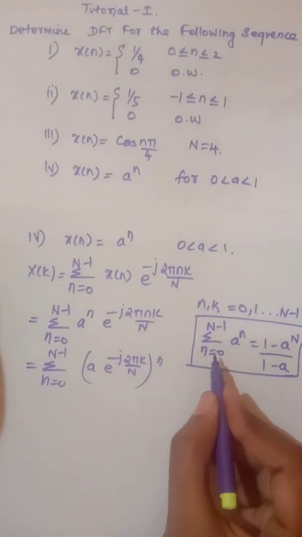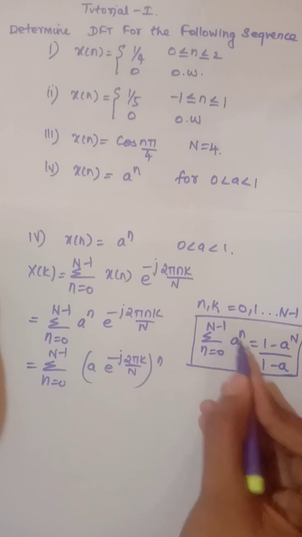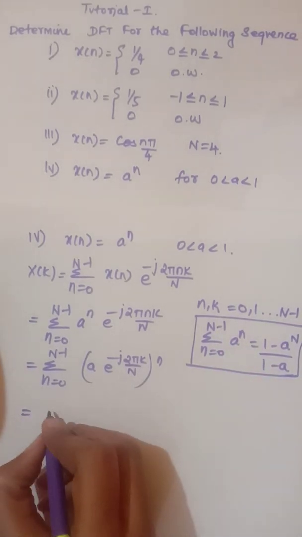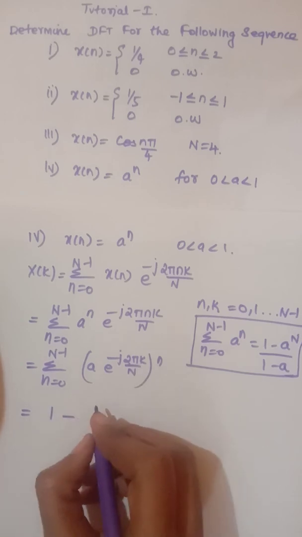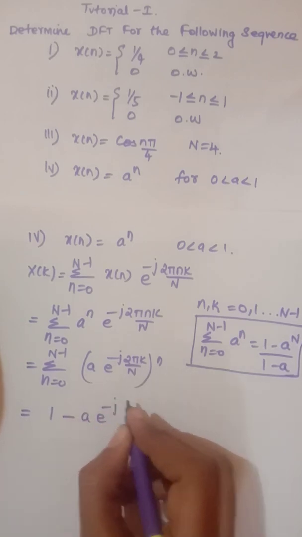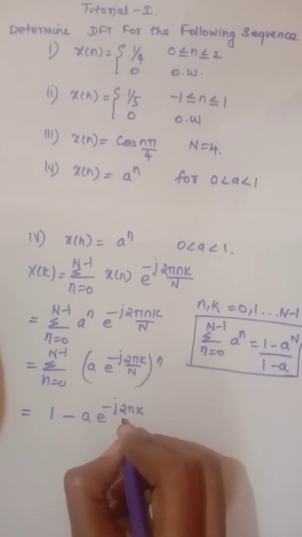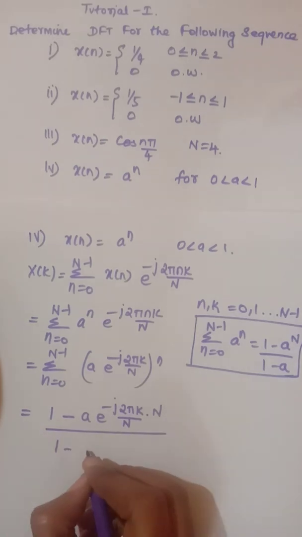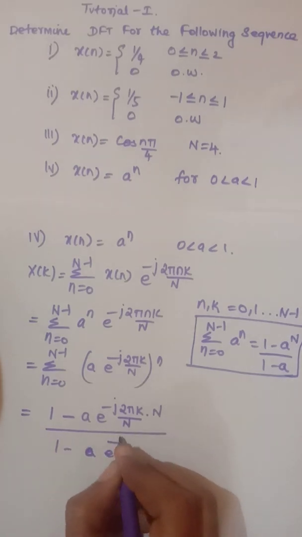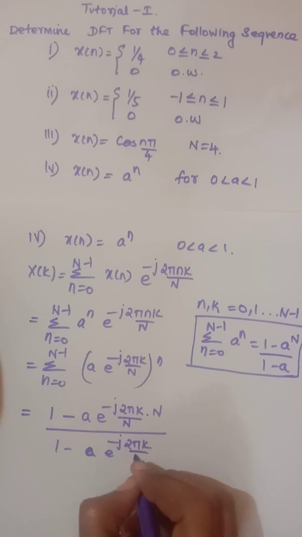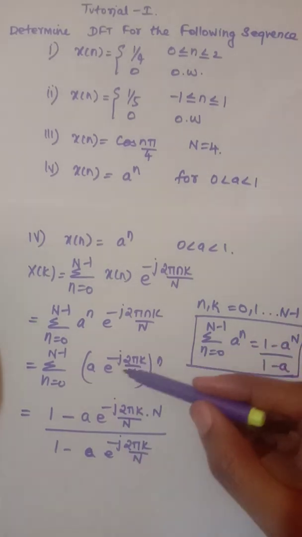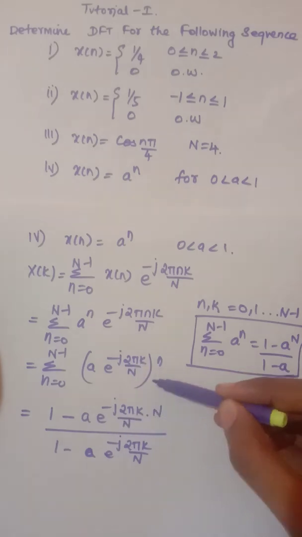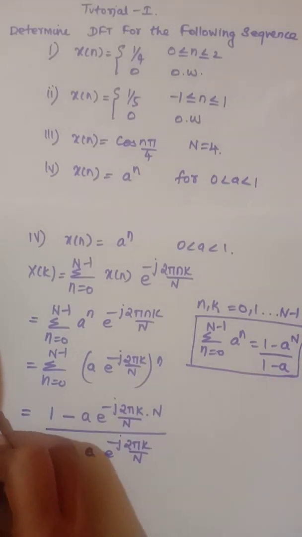Now applying the geometric series formula, we can obtain this as 1 minus a e power minus j 2 pi k by N, the whole power N, divided by 1 minus a e power minus j 2 pi k by N. So here the ratio is nothing but a into e power minus j 2 pi k by N. By simplifying this we can get x of k.